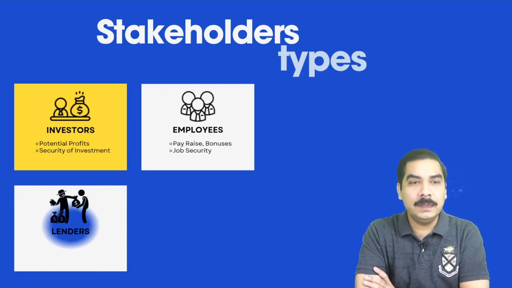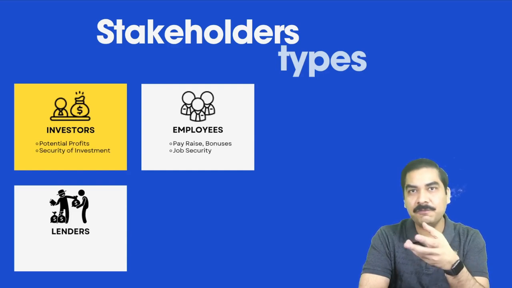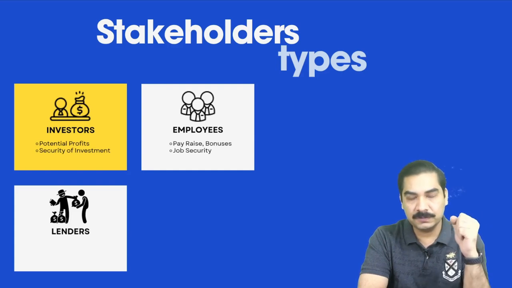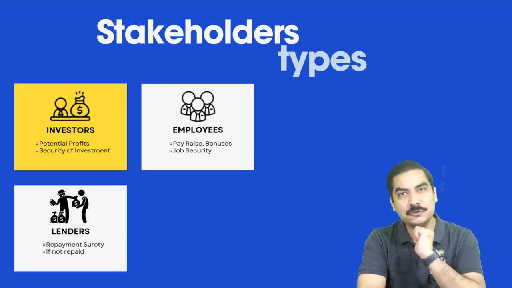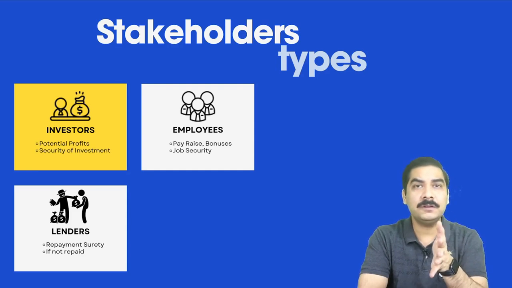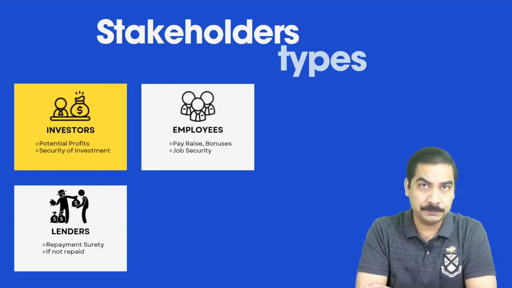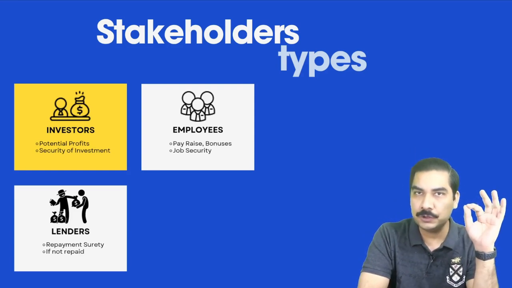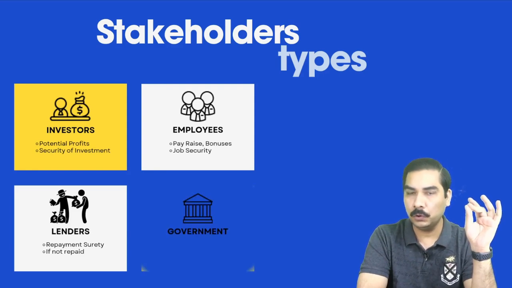Okay, lenders. Now, other than investors, there are certain institutes like banks and financial institutes. They give money to your businesses, and they want to know whether you will be able to keep up with the monthly installment payments, which have the interest part in them, or whether after the loan expiry period you will be able to pay back that loan or not. So lenders will be interested in the performance of your business because they want to have surety about the monthly payments and the repayment of the whole loan.